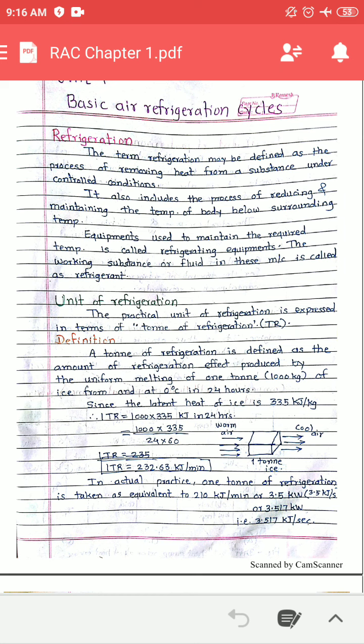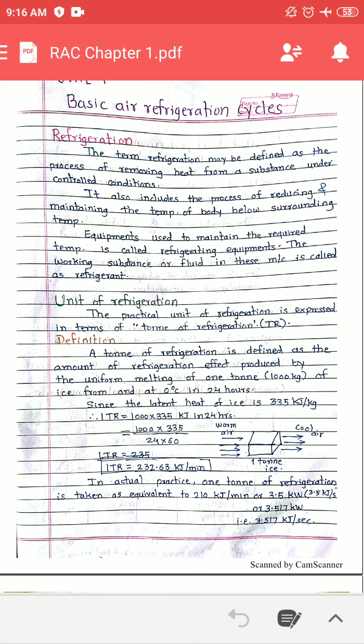Please remember, in every case this term is required: 1 TR is equal to 210 kilojoule per minute. When you take it into seconds, divide by 60, so it is equal to 3.5 kilojoule per second, and kilojoule per second is also called a kilowatt. So this is about refrigeration and the unit of refrigeration.